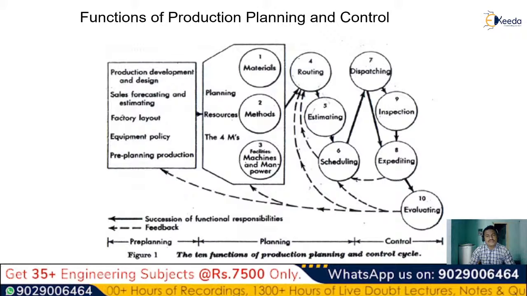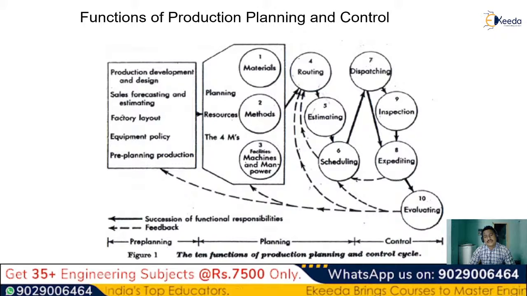So the general functions of production planning and control are, initially, initiating the planning process, which is generally called our pre-planning, which indicates the production development and design, the sales forecasting, the estimation, the factory layout, the equipment policy, and the pre-planning production.